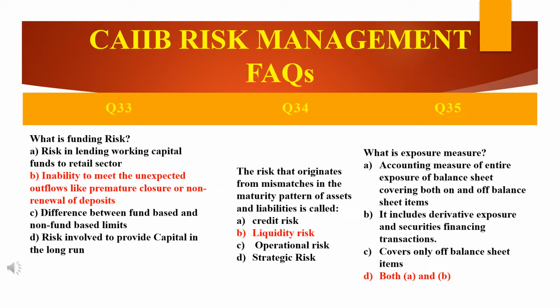The next question: the risk that originates from mismatches in the maturity pattern of assets and liabilities is called dash. That is very simple. The answer is liquidity. But just see why liquidity. What do maturing liabilities mean? A fixed deposit or term deposit maturing on any given date has to be settled by the bank. That is an outflow of funds for the bank, right?